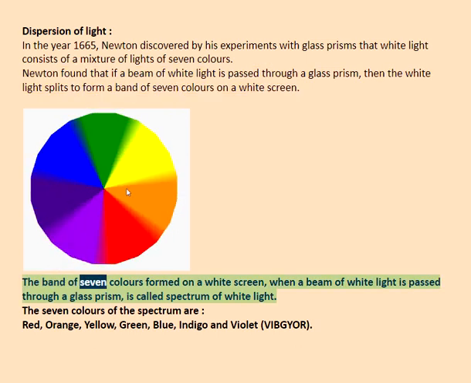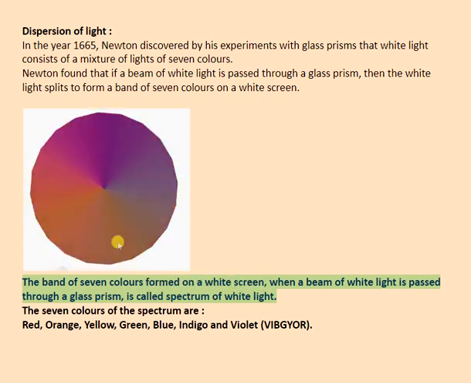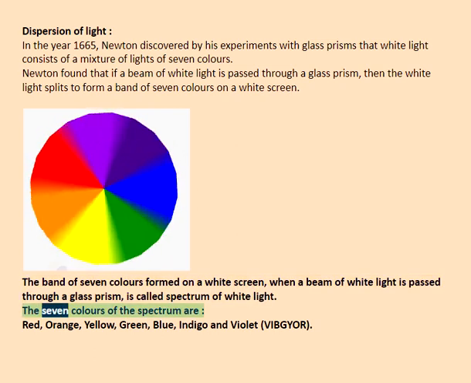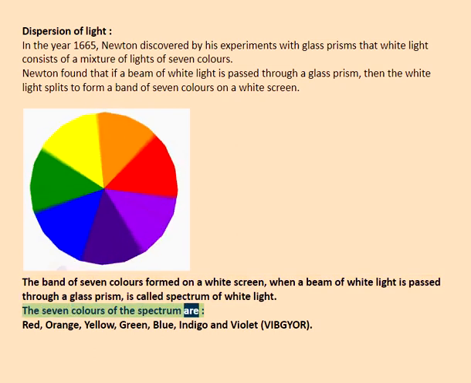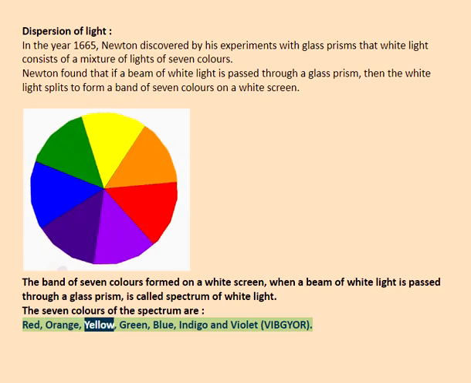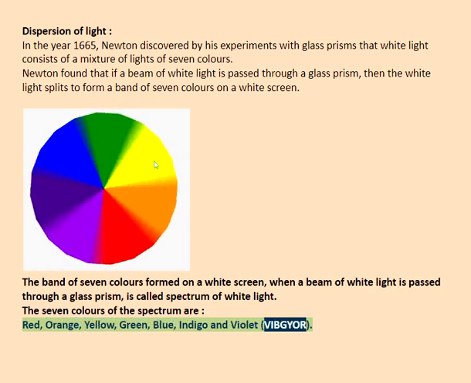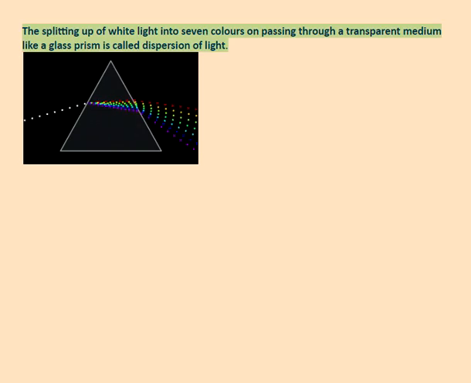The band of 7 colors formed on a white screen, when a beam of white light is passed through a glass prism, is called the spectrum of white light. The 7 colors of the spectrum are red, orange, yellow, green, blue, indigo and violet. The splitting up of white light into 7 colors on passing through a transparent medium like a glass prism is called dispersion of light.